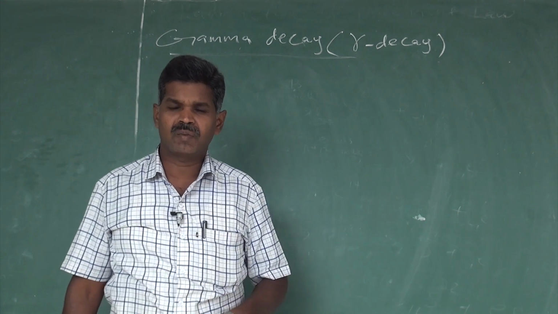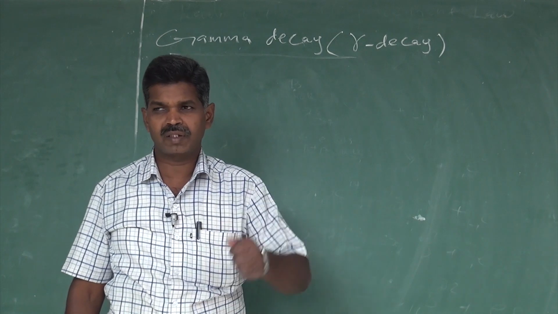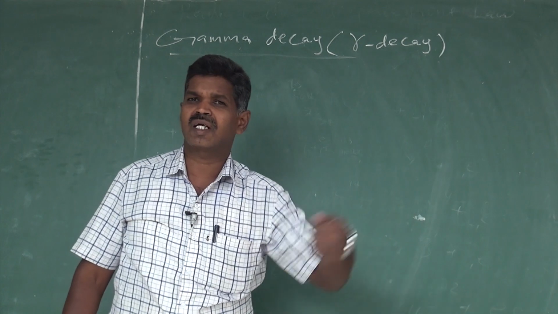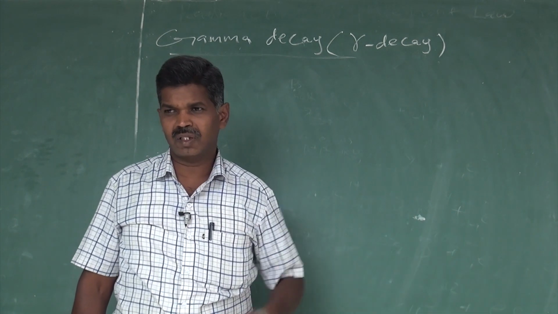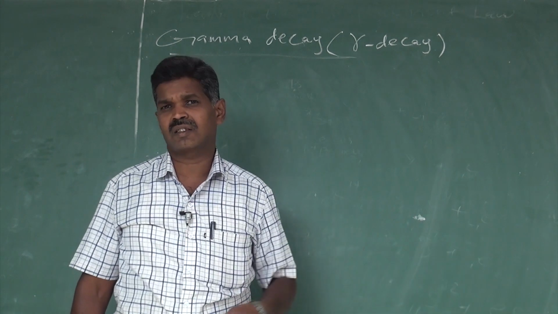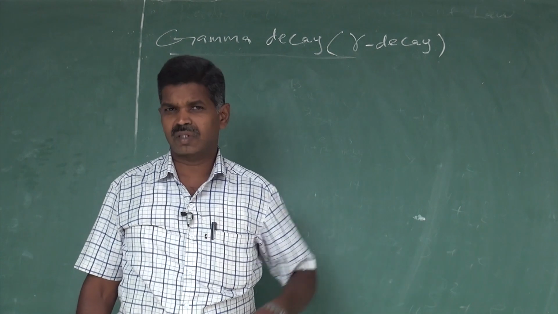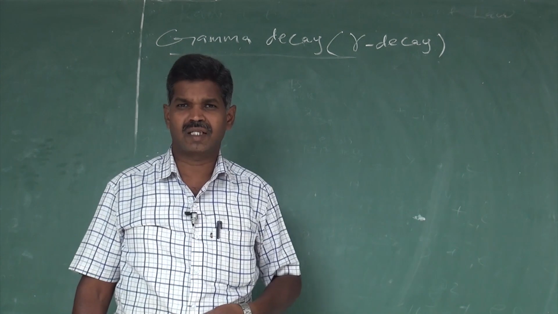If any radioactive element emits either alpha or beta, that unstable nucleus becomes another stable nucleus, but that nucleus is not at the normal energy level, the ground state. It is sometimes in a higher energy level.